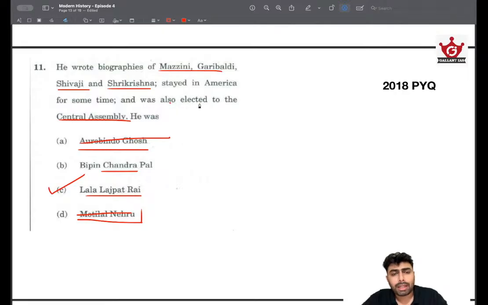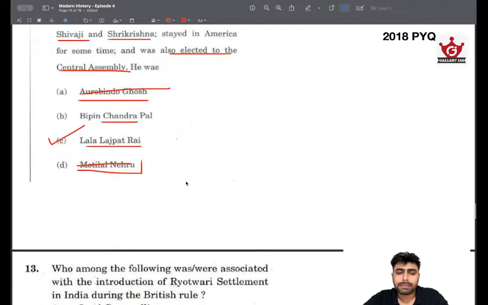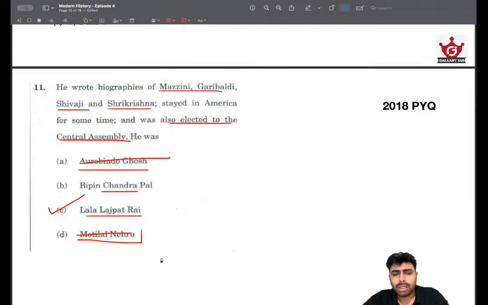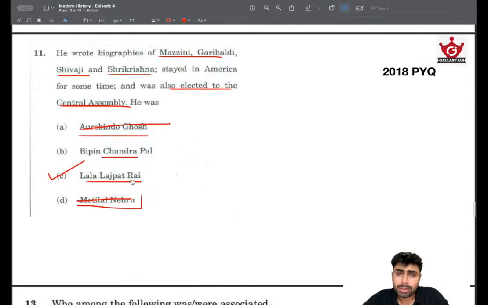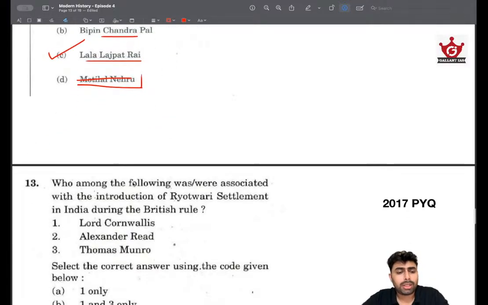And remember this fact that Lala Lajpat Rai was one person who was elected to the Central Assembly. And I hope you know that Lala Lajpat Rai died after being a victim of lathi charge against the protest against Simon Commission. So remember that also. Okay, he didn't die of natural causes. He was lathi charged, and due to the injuries he suffered, he succumbed to death after protesting against Simon Commission. So that's all about it.